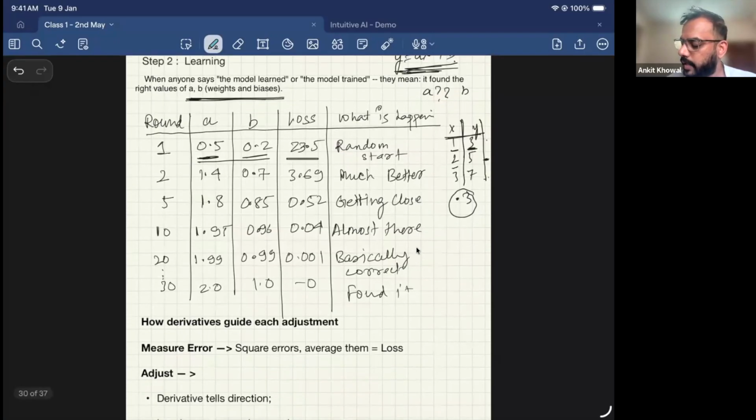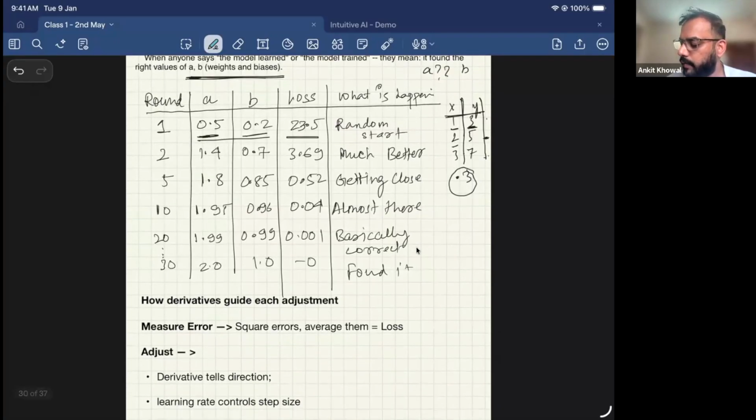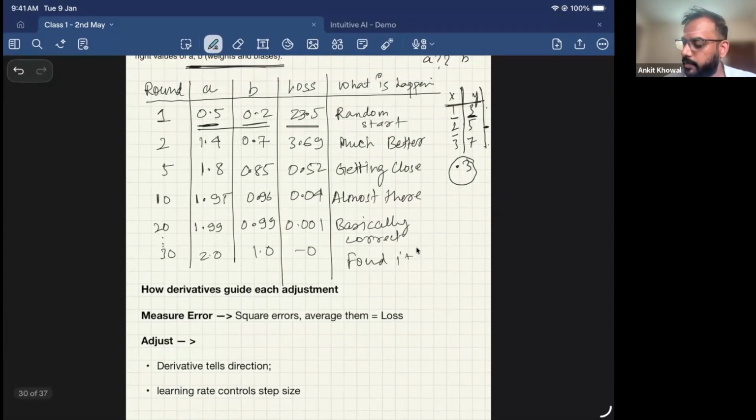So we figured out that instead of doing that, we'll use derivatives, right? That is, what is the amount by which I should update my parameters A and B so that the loss is minimized, right? And we saw that subsequently, using those formulas, we gradually update the values of A and B, right?